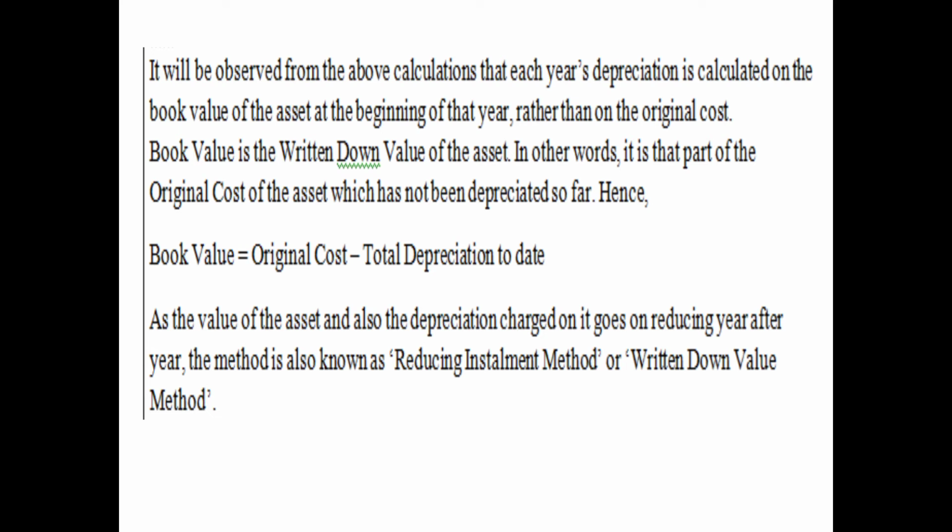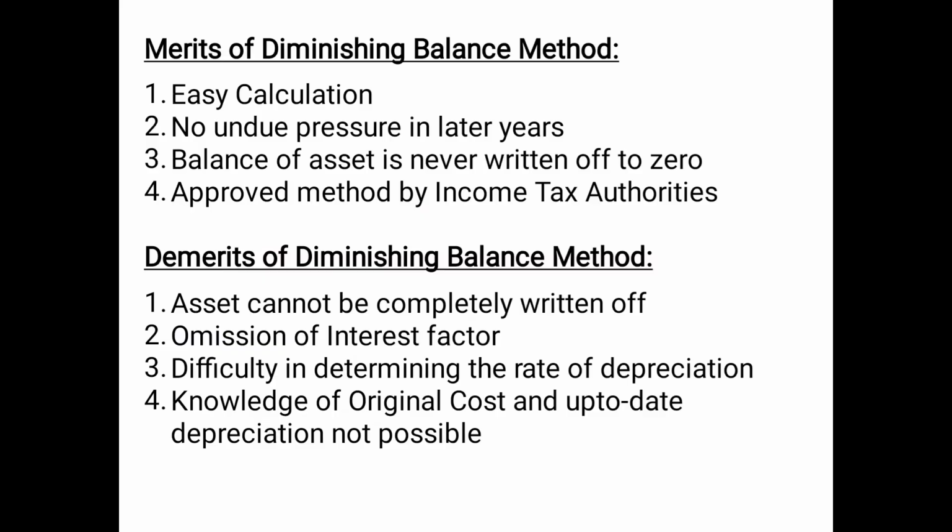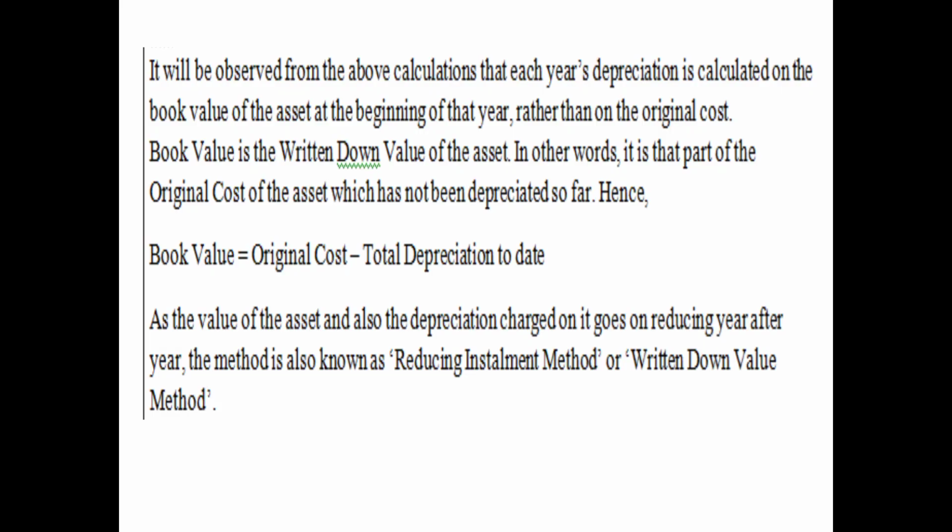And here we can say that book value will be original cost minus total depreciation till date. As the value of asset and also the depreciation charged on it goes on reducing year after year, the method is also known as reducing installment method or written down value method. That means diminishing balance method is also known as written down value method or reducing installment method.